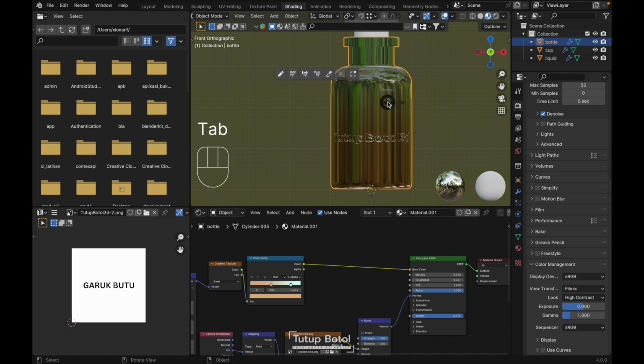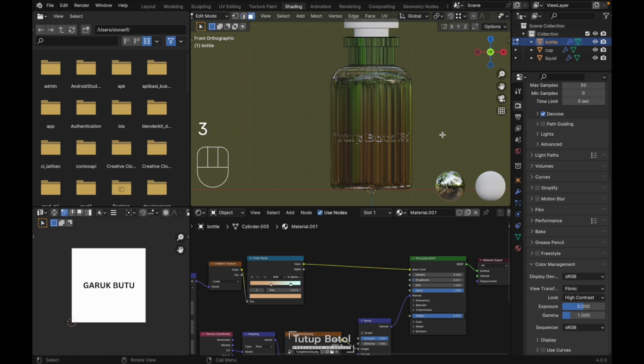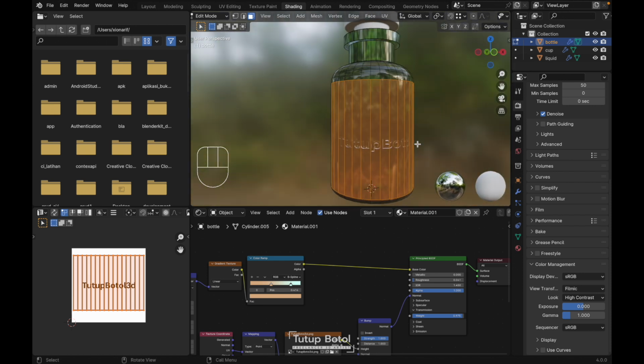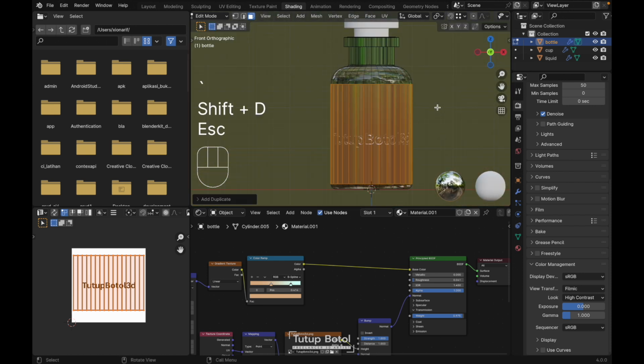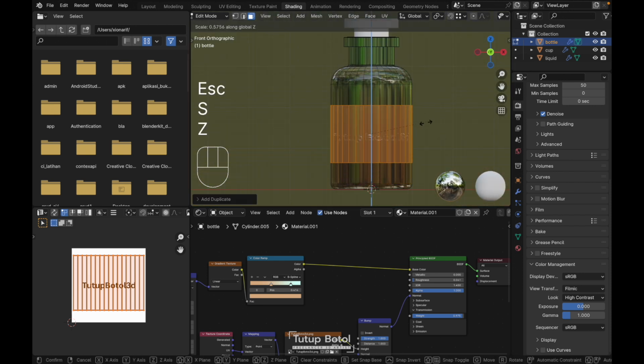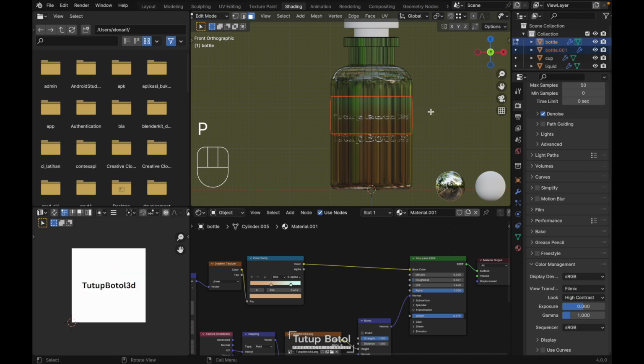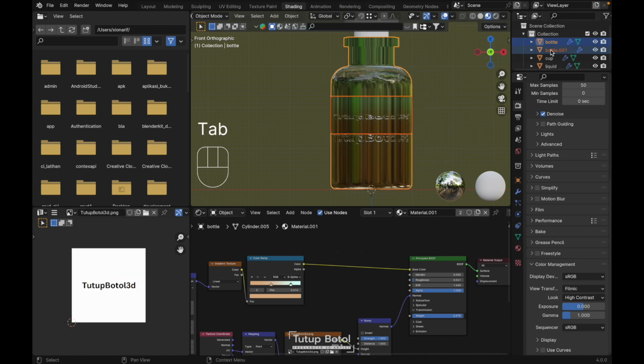Select your bottle over here, tap to the edit mode, press 3 on your keyboard, change it to the face mode. Select all of this face, just like this. Shift D to duplicate it, press S Z, scale it down on the Z axis just like this. Press G Z, move it up, like this. And press P, selection, tap to the object mode. Name this one label. And over here, click new material, name it label.